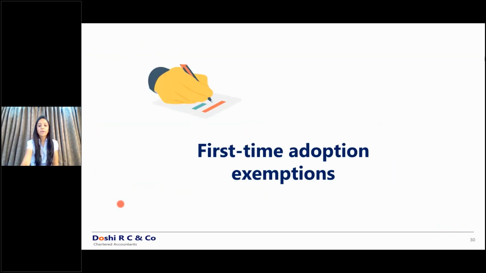Moving ahead. Now we saw that there are various differences between the Ind AS and the Indian GAAP. We also saw how it is different from the older AS 10 and the revised AS 10. Now what to do in case of the first time adoption? You are applying the Ind AS first time to your companies. There are listed differences. What to do in that case? Do you have any exemptions as we discussed as per Ind AS 101?